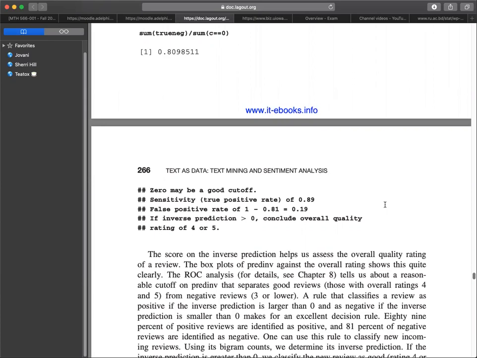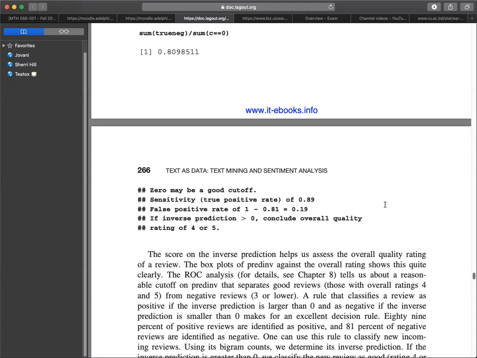If the inverse prediction is greater than 0, we conclude the overall quality rating of 4 or 5. The score on the inverse prediction helps us assess the overall quality rating of a review. The box plots of Predin against the overall rating shows this quite clearly. The ROC analysis tells us about a reasonable cutoff on Predin that separates good reviews, those with overall ratings 4 and 5, from negative reviews, which are 3 or lower.